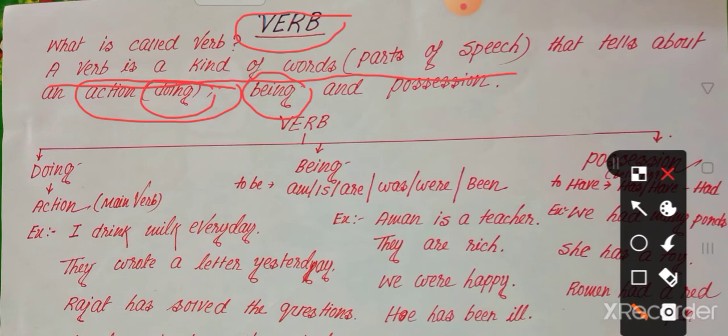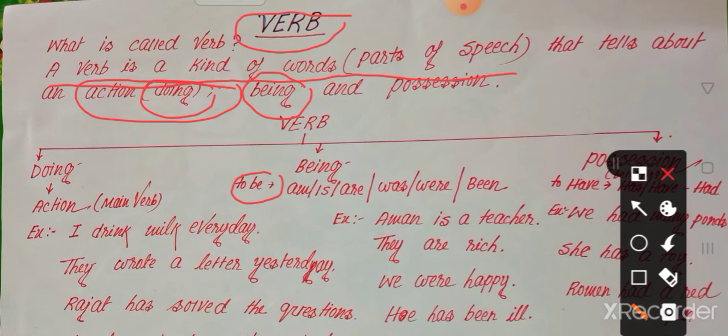So where do the words come from? Now the words come from to be. Suppose an example I give you: I will be a doctor. What's the meaning? In the future I am going to be a doctor.